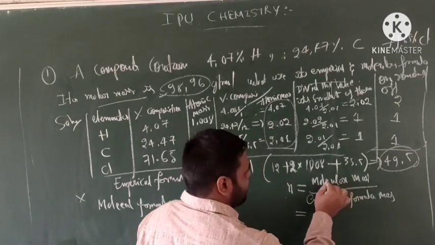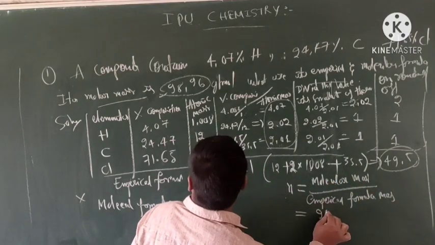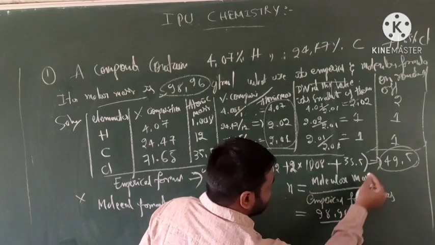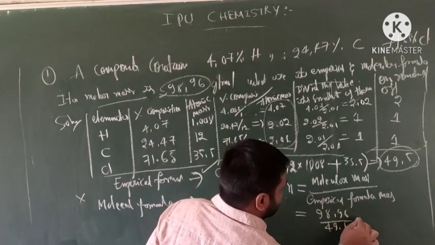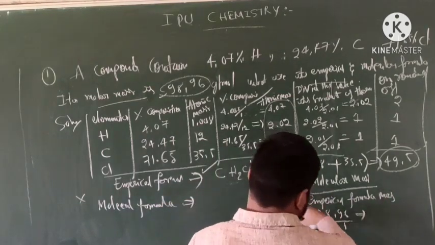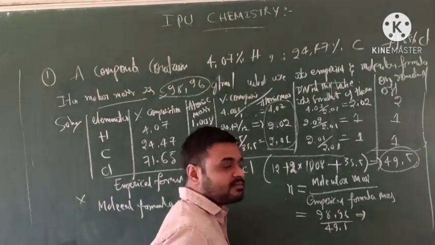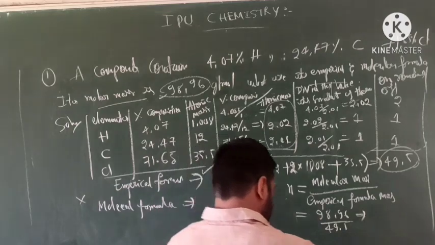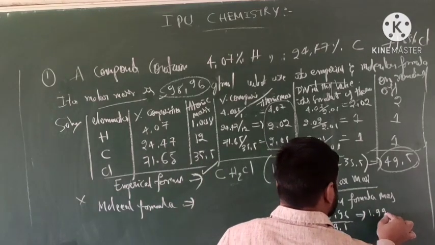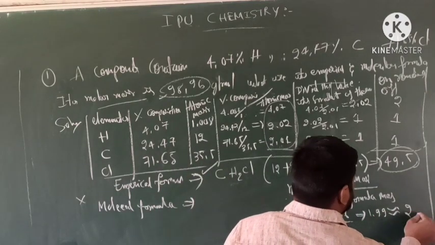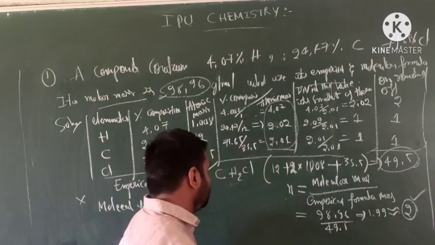Molecular mass is 98.96 divided by 49.5. Calculate this. We get the common factor, 1.99. Round figure, can we say 2? Yes, 2 is the common factor.